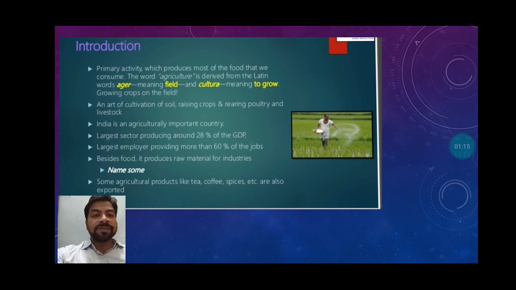India is an agriculturally important country. We have read that two-thirds of our population is engaged in agriculture. It is the largest sector, producing around 28% of the GDP, gross domestic product. It is the largest employer, providing more than 60% of the jobs. Because many people are engaged in agriculture, it is the largest employer providing jobs. Besides food, it produces raw materials for industries. Some agricultural products like tea, coffee, spices, etc. are also exported.